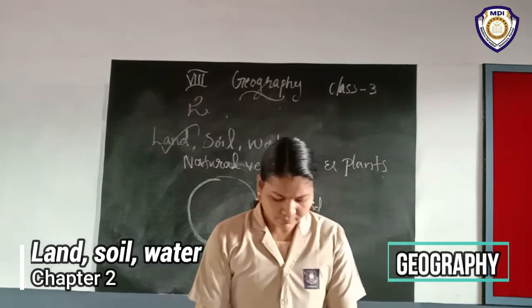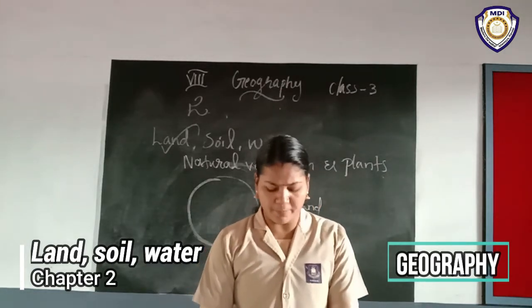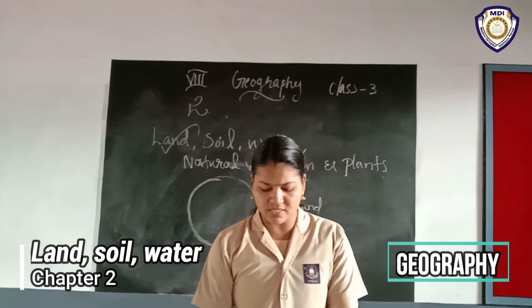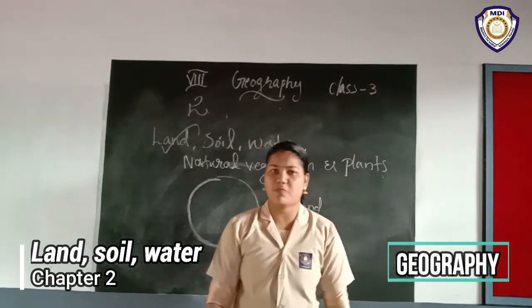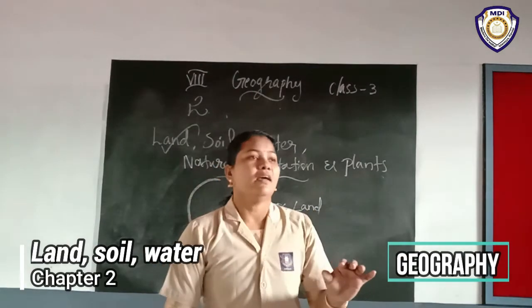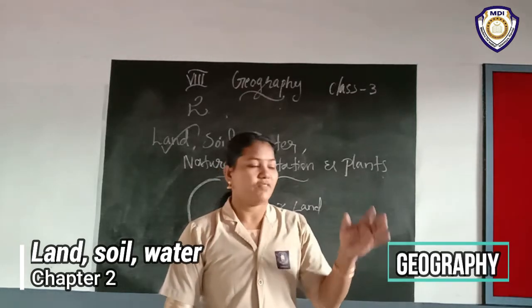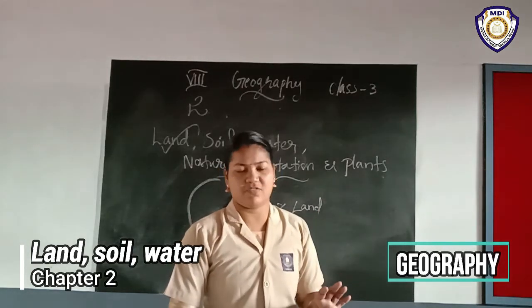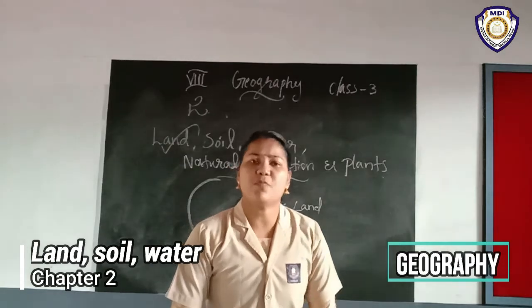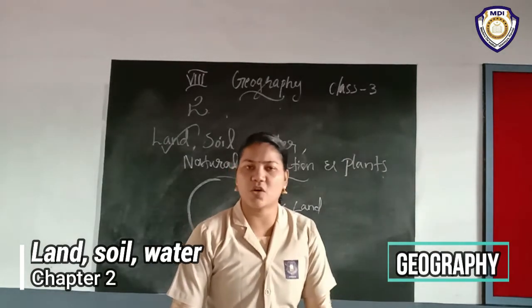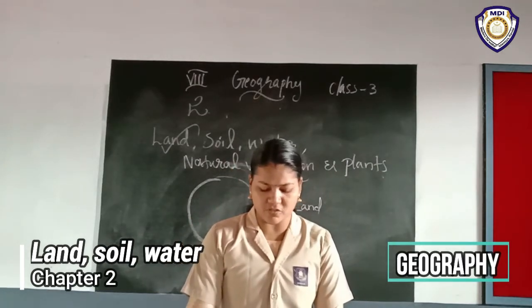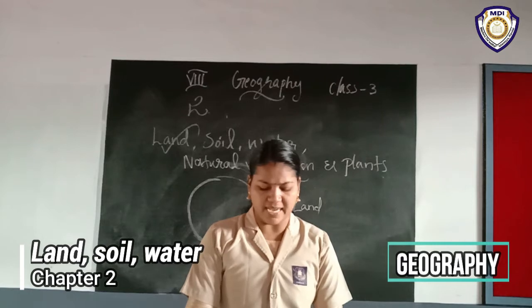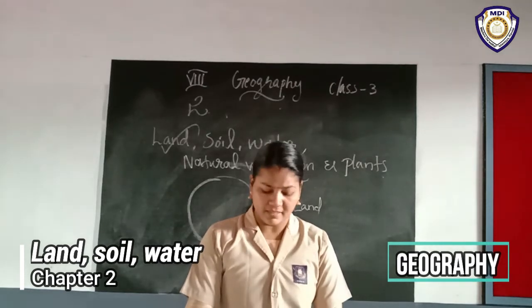Then the uneven distribution of population in different parts of the world is mainly due to varied characteristics of land and climate.